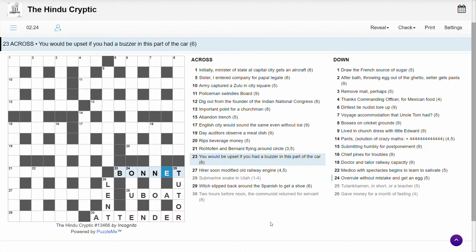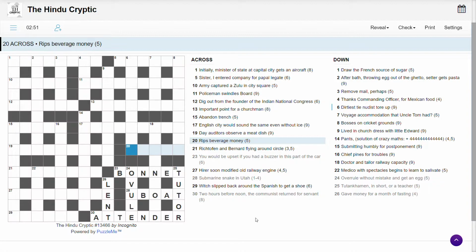If you've got a bee in your bonnet, you're upset about something, and a bonnet is a part of a car. Which part is it? I don't know much about cars. Bonnet, is that the front part? I don't know. Overrule without mistake and get an egg. Oh, it's ovule. If you take a look at the word overrule, the mistake is the take out and you get ovule, which is an egg.